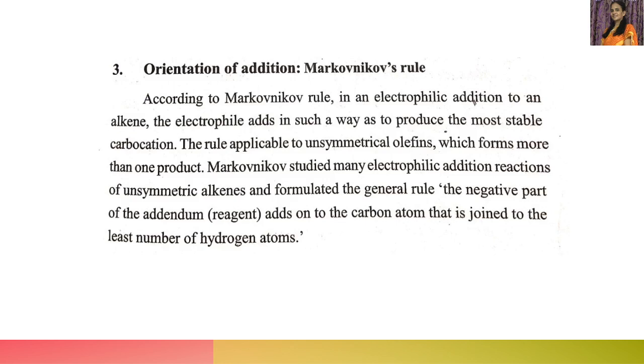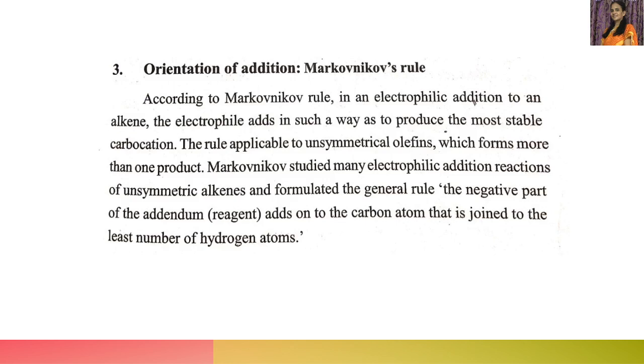When the alkene is unsymmetrical, more than one product can be produced, and out of these, one is the major product and the other is the minor product. Markovnikov studied many electrophilic addition reactions of unsymmetrical alkenes and formulated a general rule. According to this rule, the negative part of the addendum, that is, the reagent to be added, adds to the carbon atom joined to the least number of hydrogen atoms.